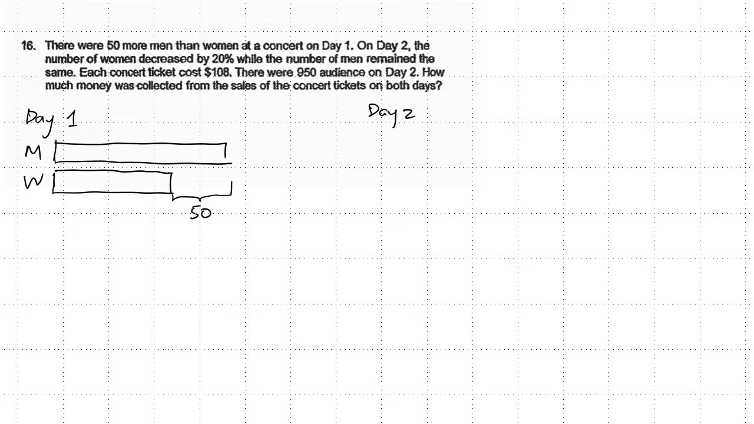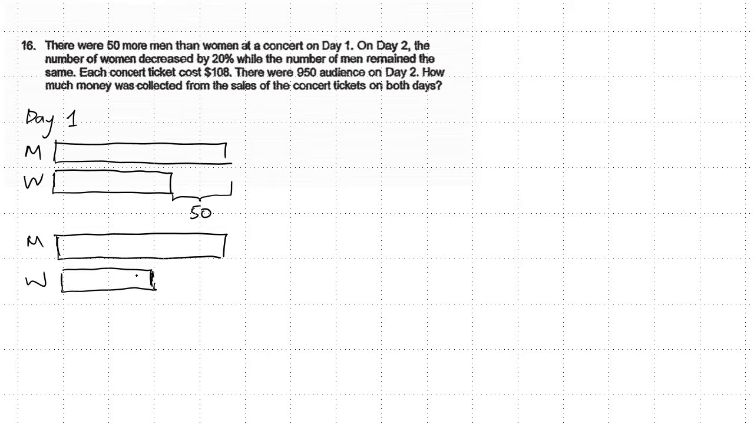Maybe I will just draw over here. Day 2, the number of men remains the same, but then the number of women becomes smaller. And on day 2, I have 950 audience. So how much smaller? It is actually reduced by 20%, so here will be 80%.